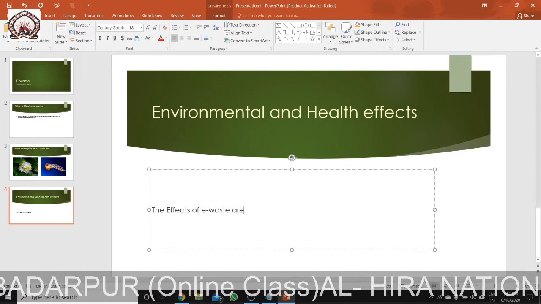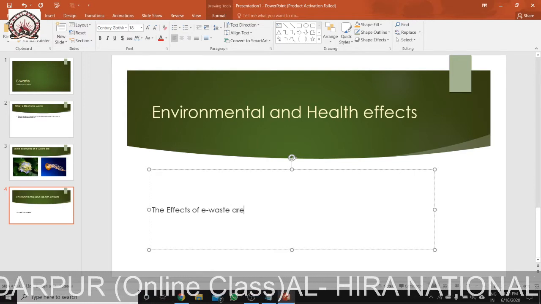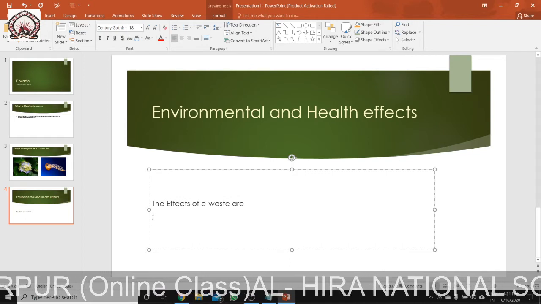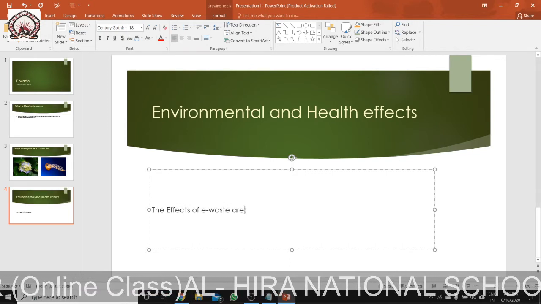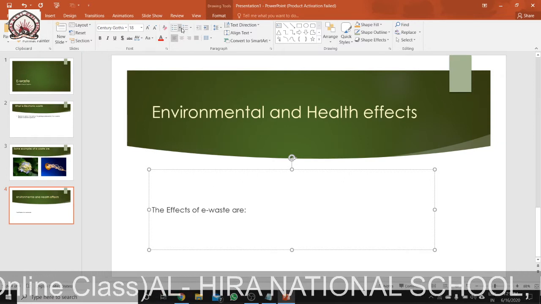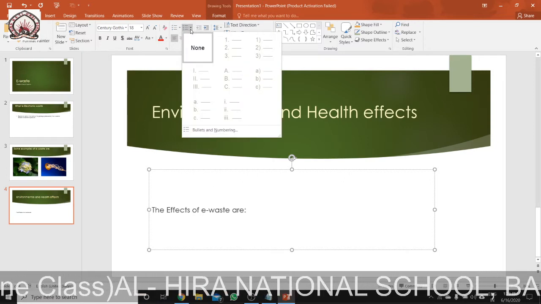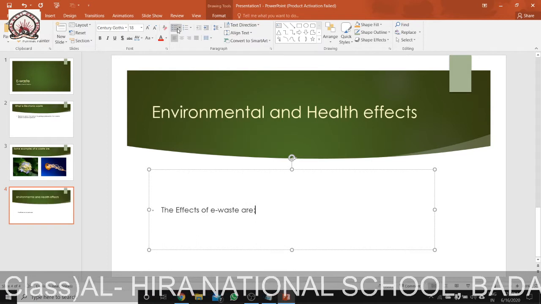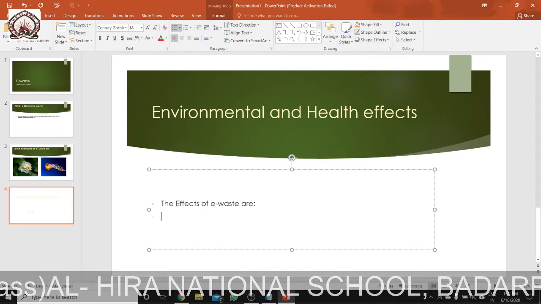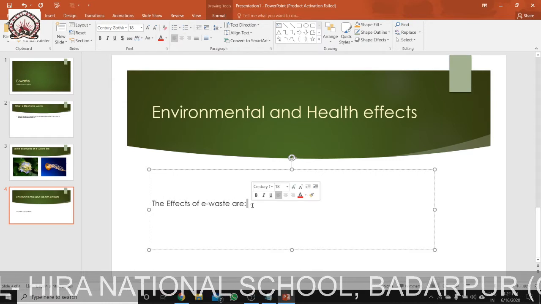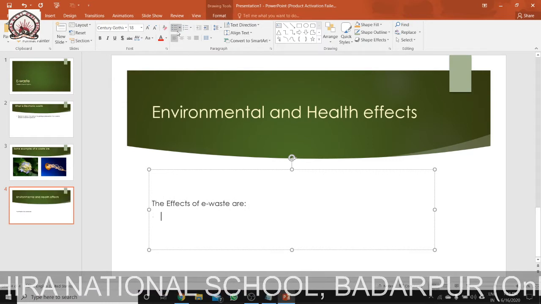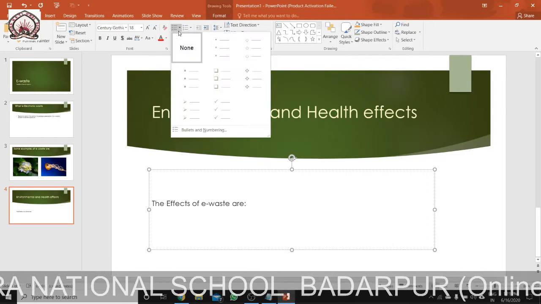You can also make it point wise. See, if you want to make it point wise, you can make it point wise. Say you can choose some point from here. So if you want to give it bullets or numbering, suppose I want bullets, go down. So you can remove this bullet. If you want to give bullets, you can give bullets, or you can take any bulleting design also.